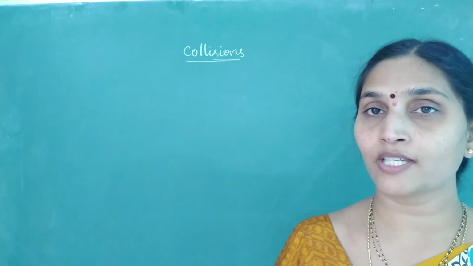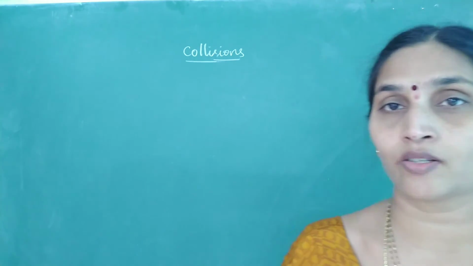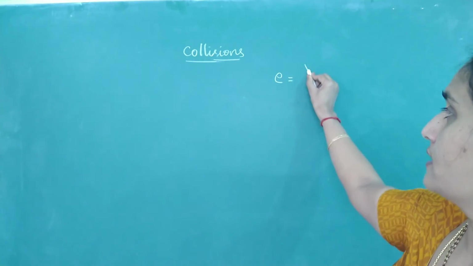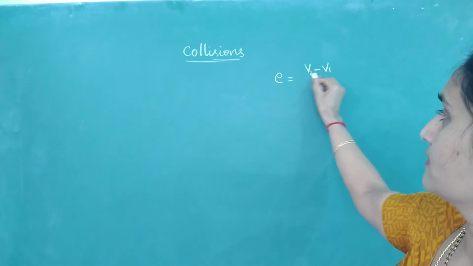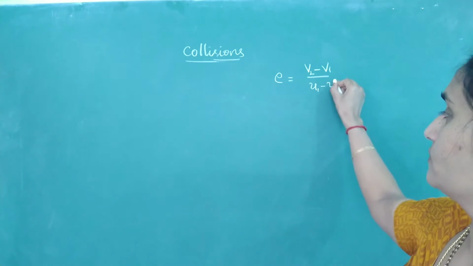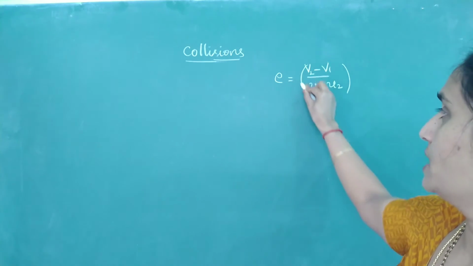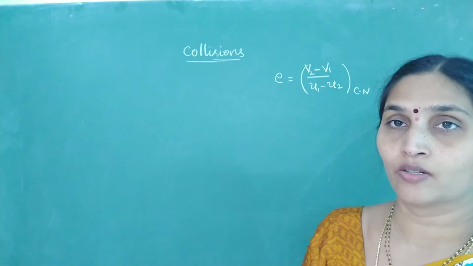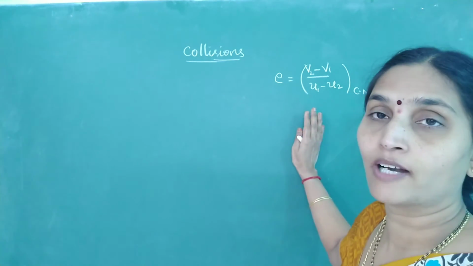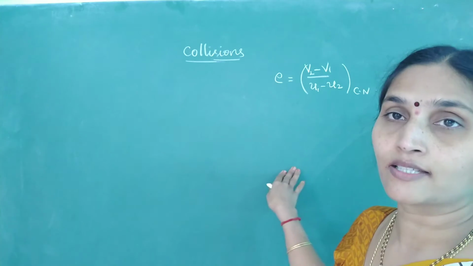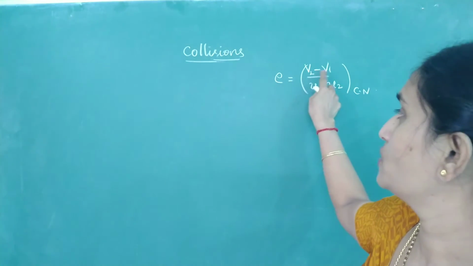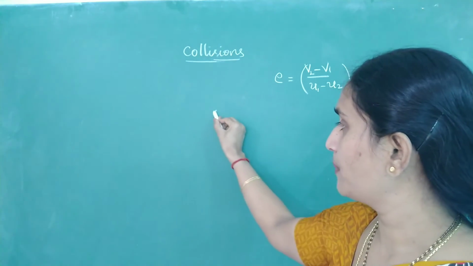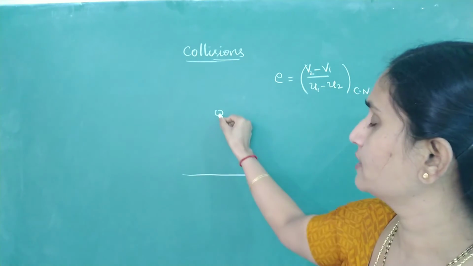Now coming to the coefficient of restitution and formulas related to it. How do we define the coefficient of restitution? It is the relative velocity of separation by the relative velocity of approach, but this should be taken along the line of impact or along the common normal. We'll come back to this definition later. For one dimension, all the velocities are in the same direction, so the coefficient of restitution is (v2 minus v1) by (u1 minus u2). Now using this, you apply it for a ball released from a certain height.